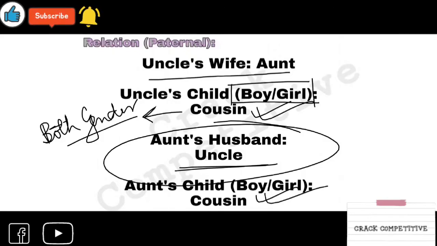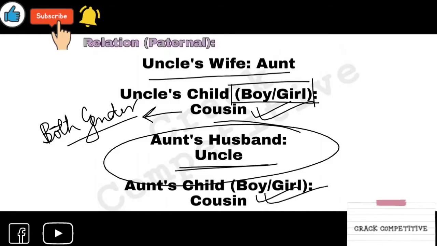Many questions come showing relations, and the relation comes out as cousin, and the question is whether the person is a boy or girl.